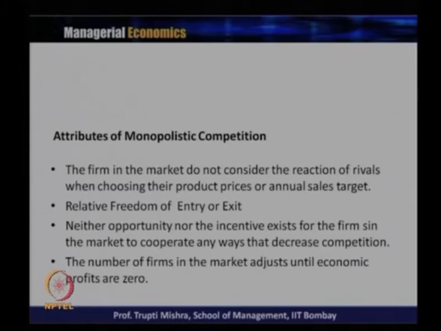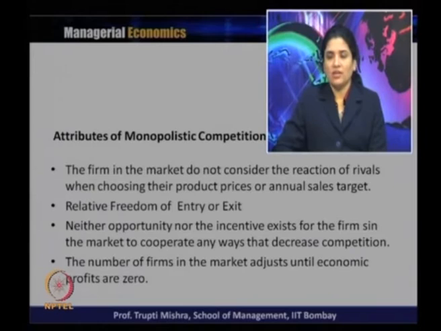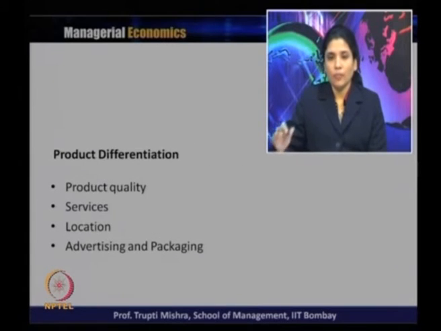It means the price and output decision of the firm is not influenced by the reaction of the rivals. There is relative freedom of entry and exit. There is no barrier as such, apart from product differentiation. Neither opportunity nor incentive exists for the firms in the market to cooperate in any way that decreases competition, and the number of firms in the market adjusts until the economic profits are zero.